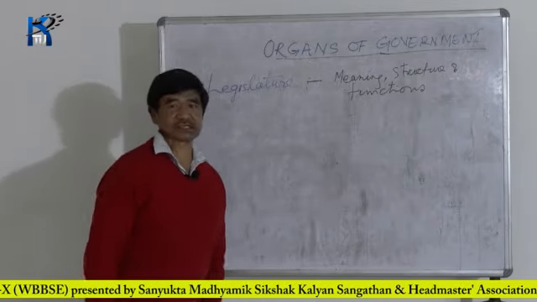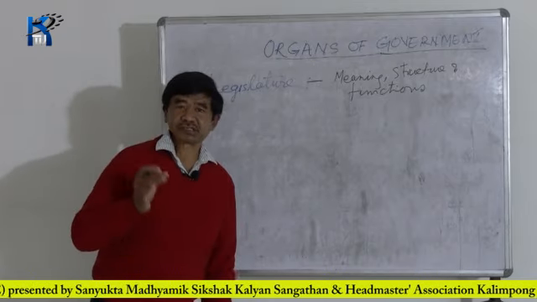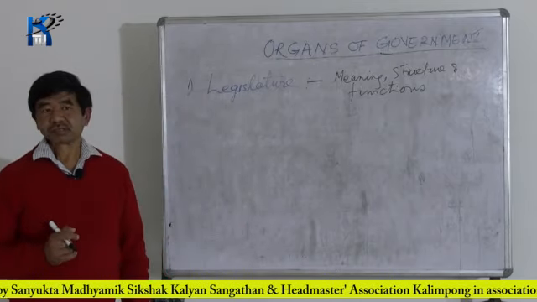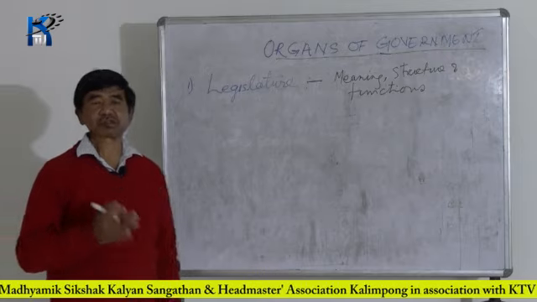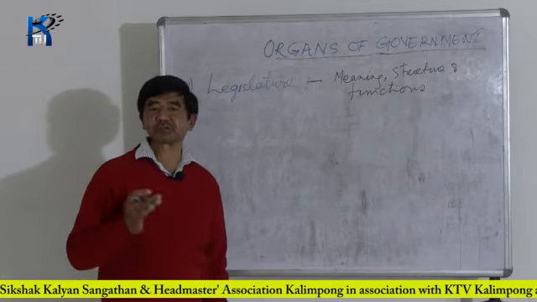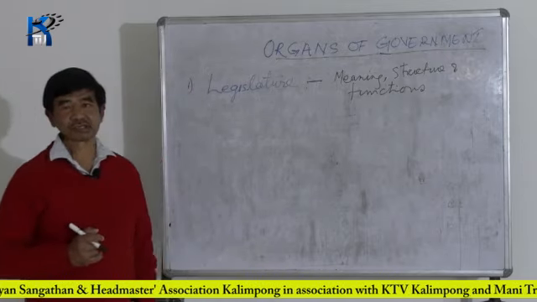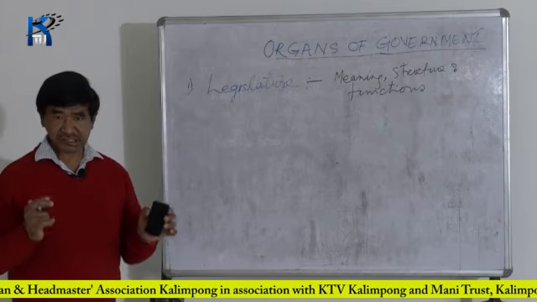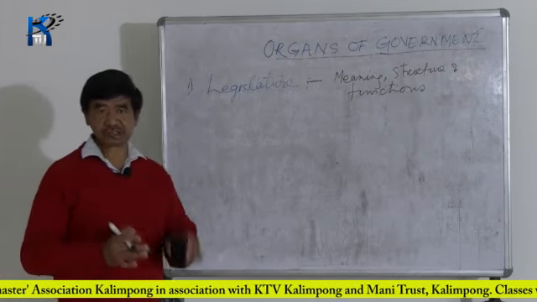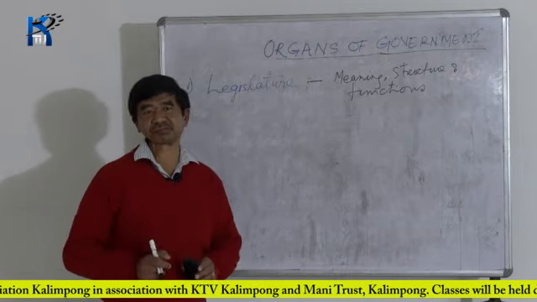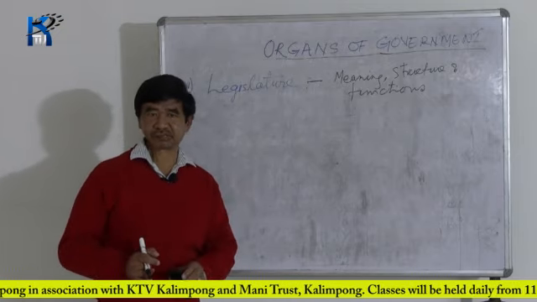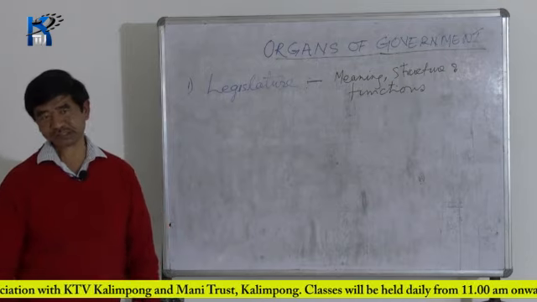So what is legislature? Before that, I want to tell you that in the society, in the country, the life and activities of the people are to be guided. If anything is to be done, there must be a system, and for the system, there must be rules and regulations.